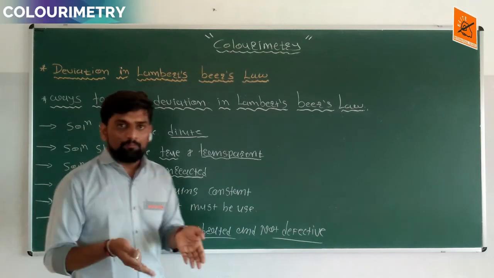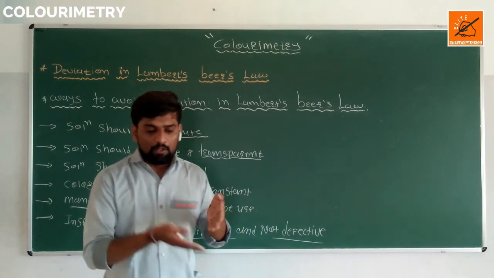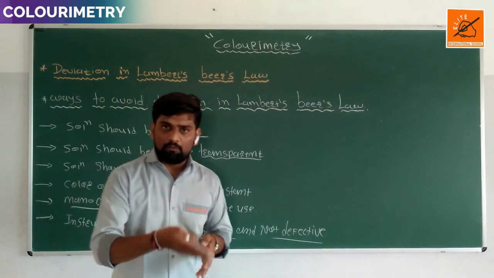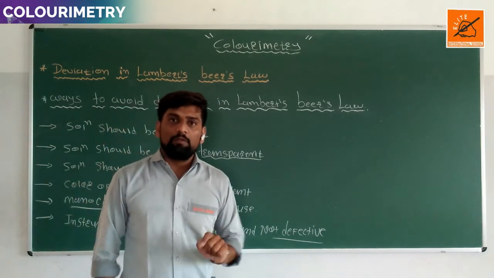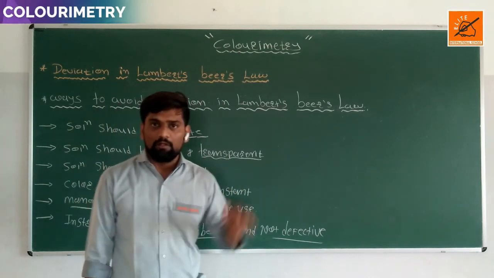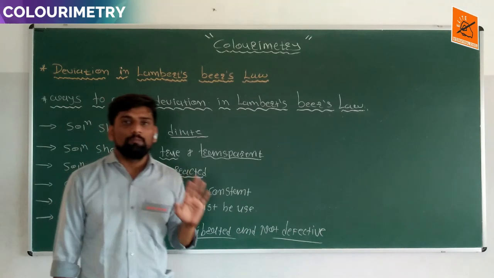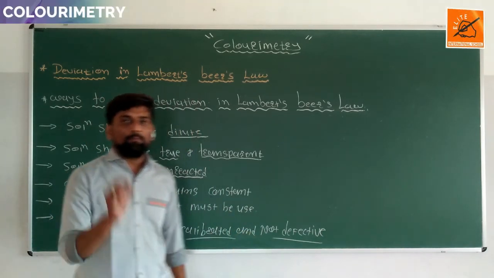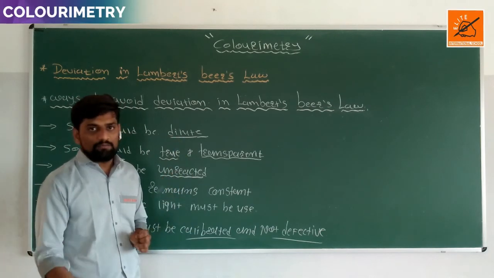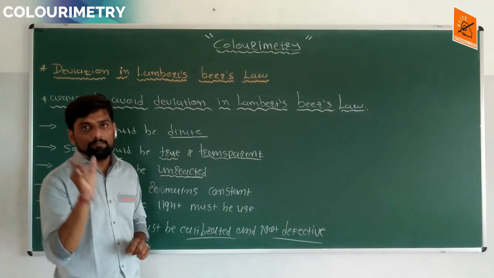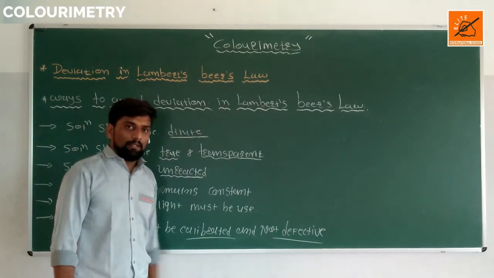If the colorimeter or instrument has fluctuation in electrical current, lenses not properly placed, or a change in the sensitivity of the detector, deviation is formed. So first of all check whether the electrical current is fluctuating, whether the lenses are properly placed, and whether the sensitivity of the detector stays constant throughout the experiment. That type of instrument does not generate deviation or error, and Lambert-Beer law is followed.